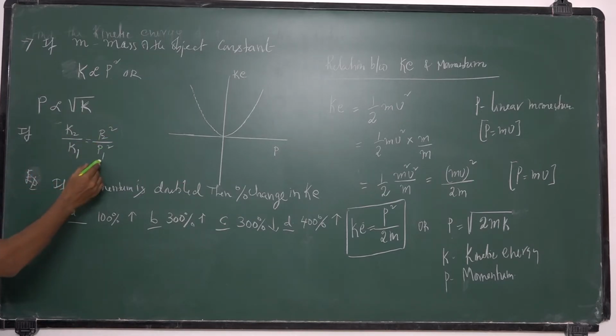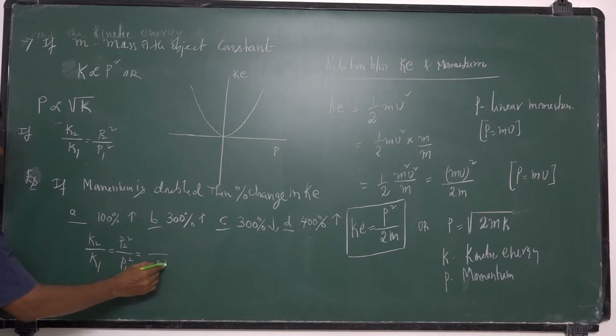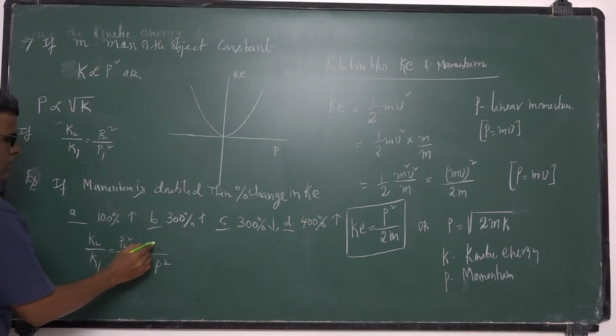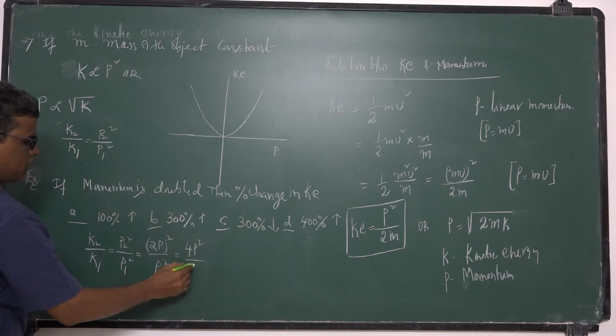By using this equation we can solve. K2 by K1 is equal to P2 square by P1 square. Let the initial momentum be P, so P square. The final momentum becomes double, 2P whole square. So that becomes 4P square by P square.